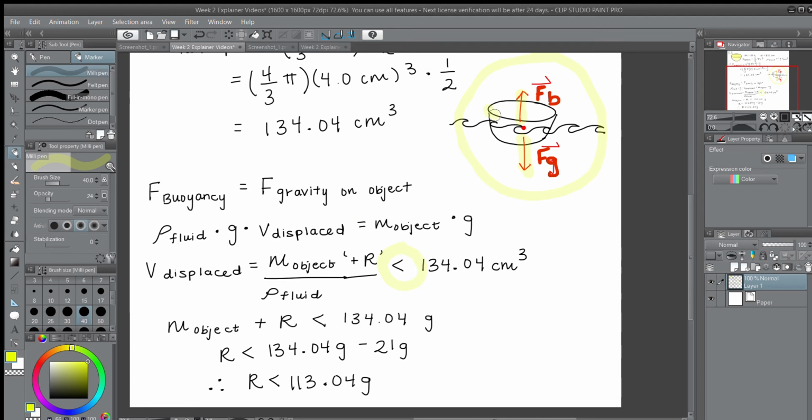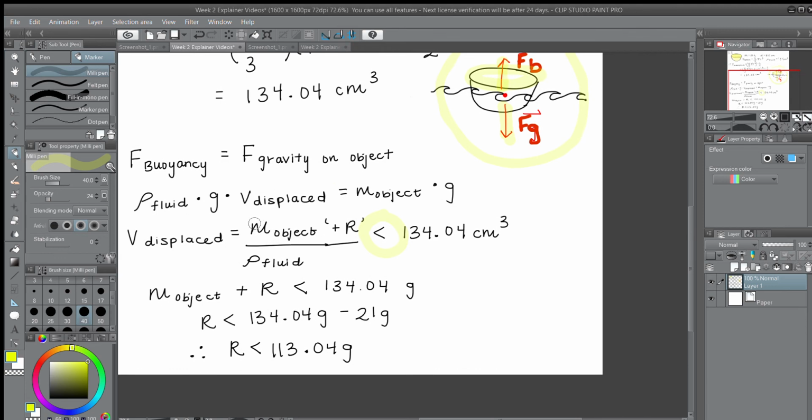Maybe we still want just this little lip of the boat to still be above water to prove that it is still floating. Now, I also augmented the mass of the object and added this plus r. This plus r is essentially just adding the mass of the rock. So r is the mass of the rock that we're trying to find. The reason why I added them together is because these two masses are working together to act against this buoyancy force. So together they are essentially making up the mass of this whole object.